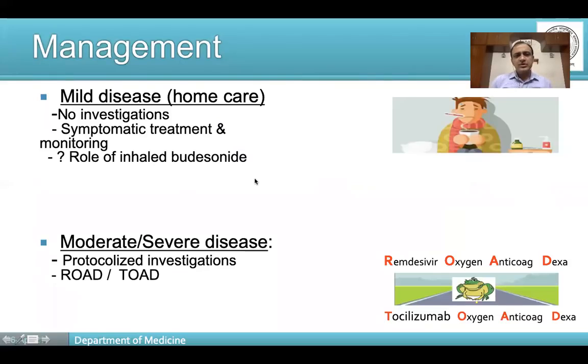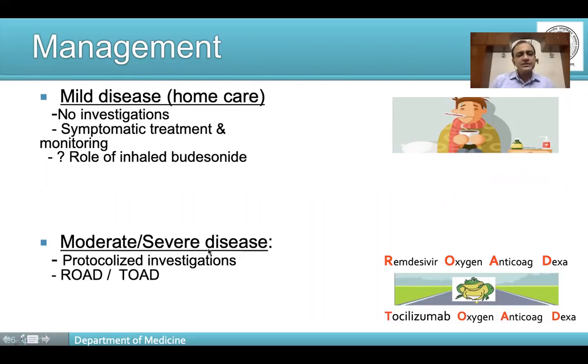Right. So if I'm allowed to give a bird's eye view about the management of COVID-19 in a single slide, this is how it is going to be. Mild disease, who are all cared for at home, ideally should not receive any form of investigations. Ideally no imaging, no blood investigations are required. All that is required is symptomatic treatment and monitoring. There may be a probable role of inhaled budesonide as per some of the recent trials which have been published, and we are going to talk about it.